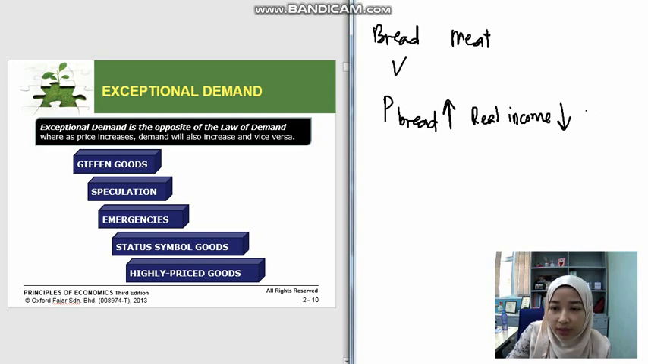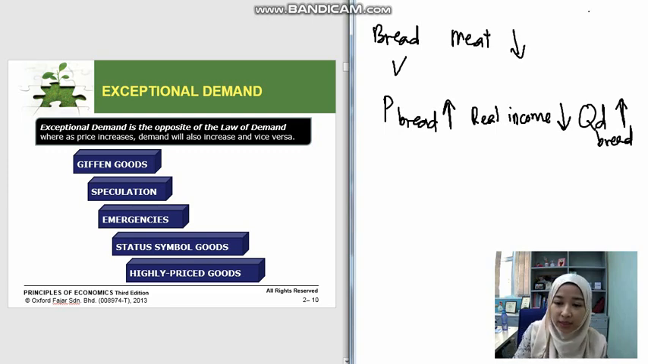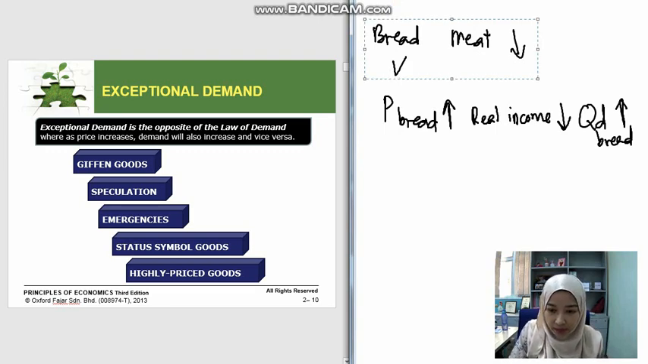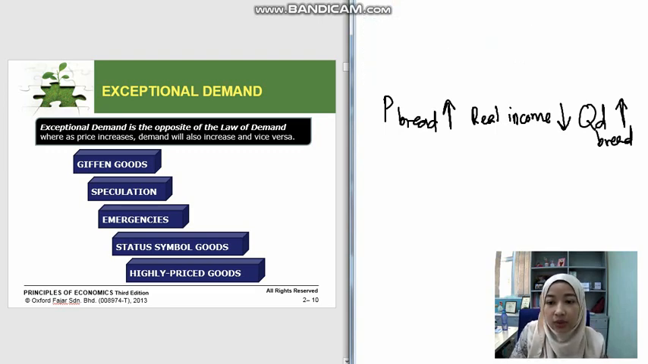So instead of buying more meat, they will reduce the quantity demanded for meat, and they will increase the quantity demanded for bread. They will buy more bread and reduce the purchase of meat. That is the situation for Giffen goods, and this actually rarely happens in real life. It is actually hard to explain because it doesn't usually occur in our society. So this is just for theoretical explanation.